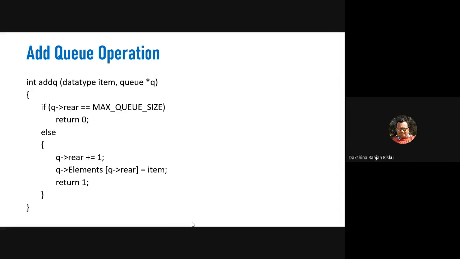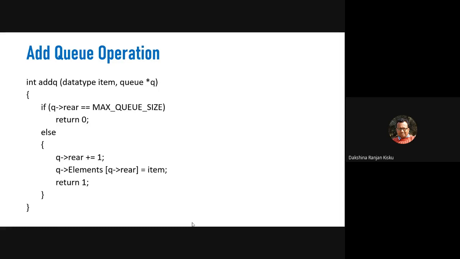Now we call the insertion operation, the add queue operation. So here we define the addq function, where we take two arguments. The first argument is the item, and the second argument is the pointer variable q. Here item is of type data type, and pointer q is of type queue.